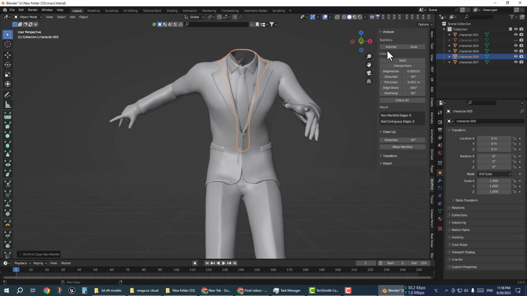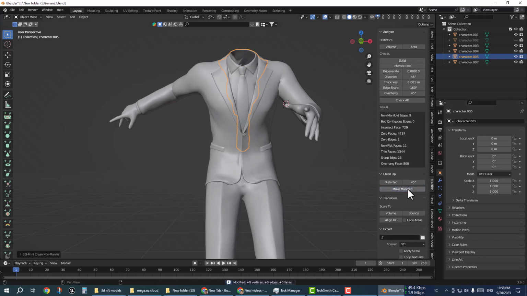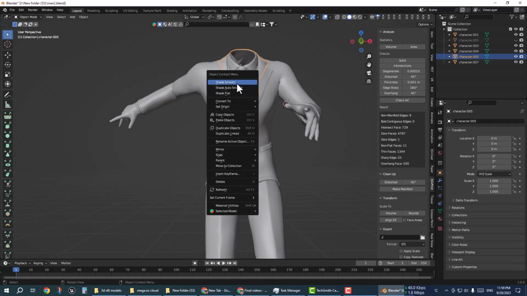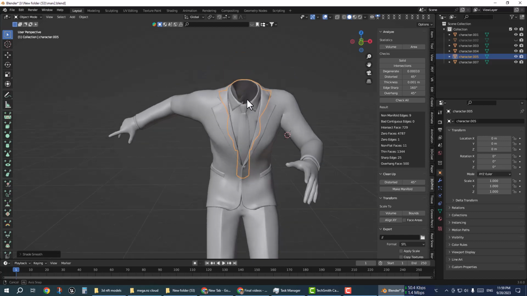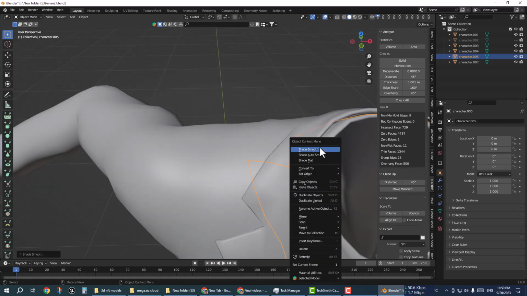You can see it fixes edges and vertices at the bottom, which shows the manifold is done. Again, non-manifold shows 0, so it is manifold successfully.